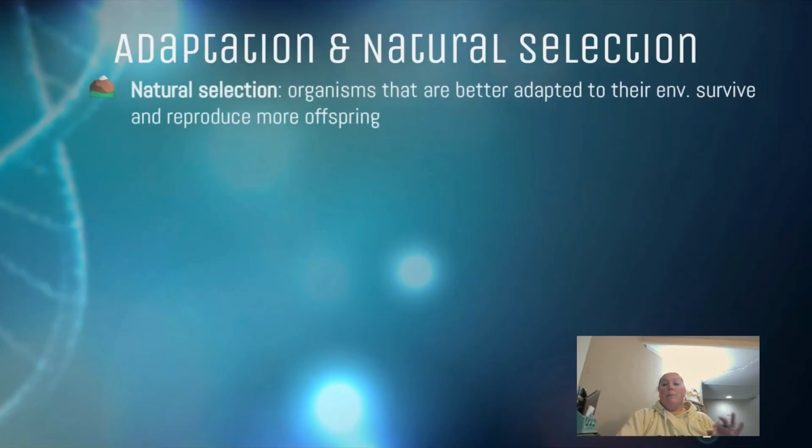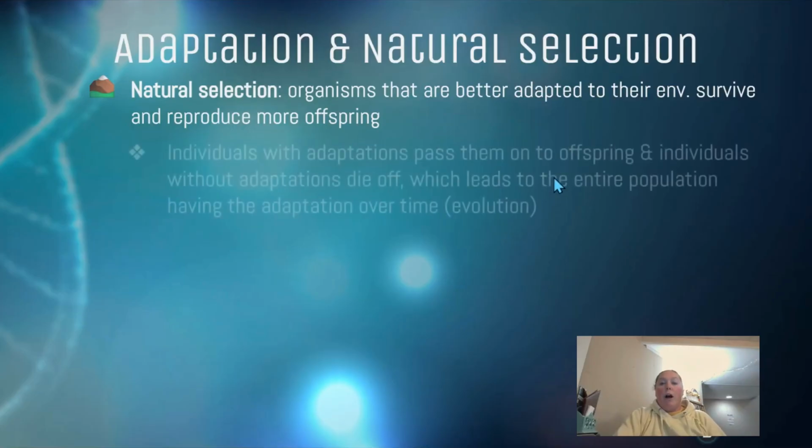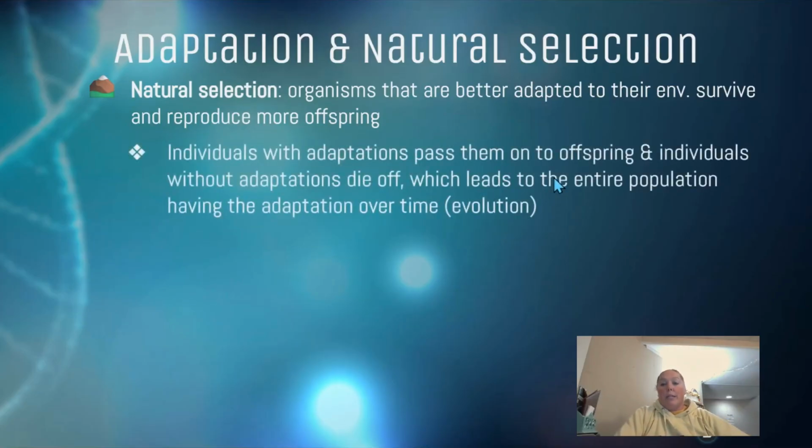Evolution happens because of natural selection, and natural selection is when organisms that are better adapted to their environment survive and reproduce more offspring. They then pass those positive traits down to their offspring, and then those organisms live longer and pass their traits down as well.